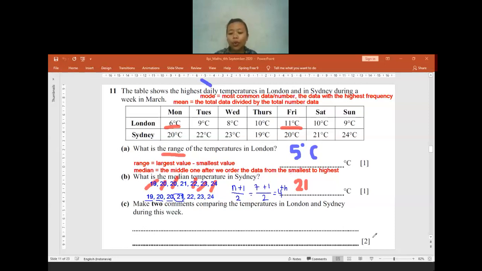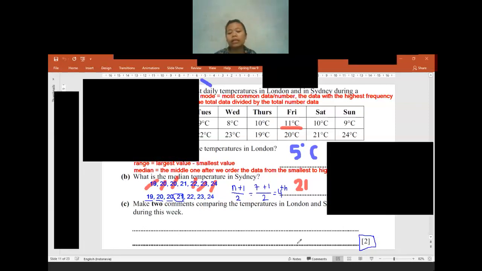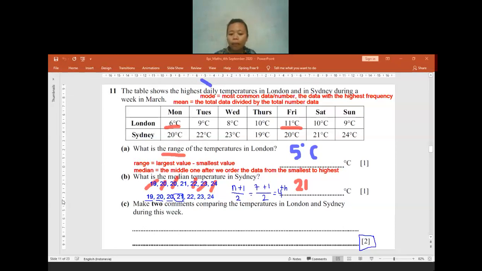But later, if the question is showing you more than 1 mark, please always show the steps. Because sometimes if your final answer is wrong but your steps are correct, you will still have 1 mark. Rather than you are not giving any steps, later you will have no marks at all. So for the questions with more than 1 mark, please always show the steps if the question needs the steps. Okay, is there anyone having a question? No. If no question, I will move to question C.